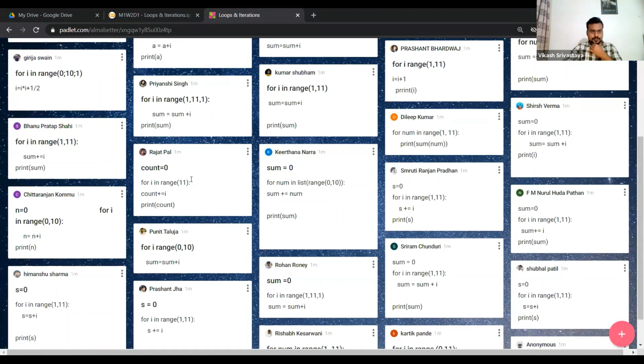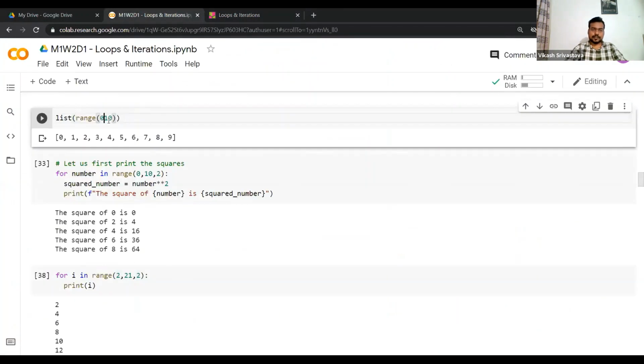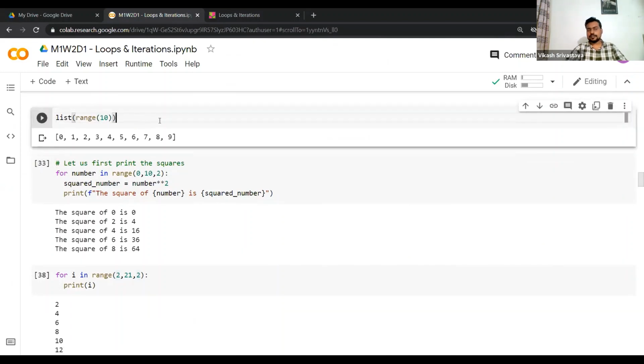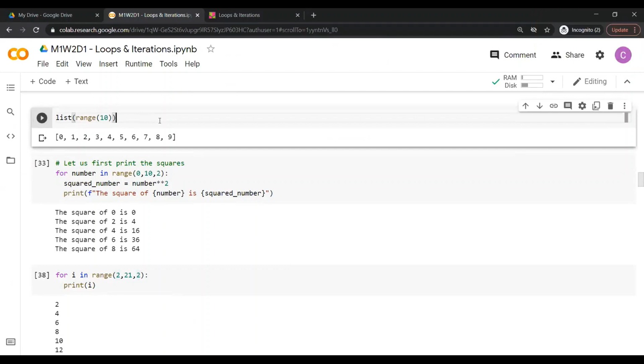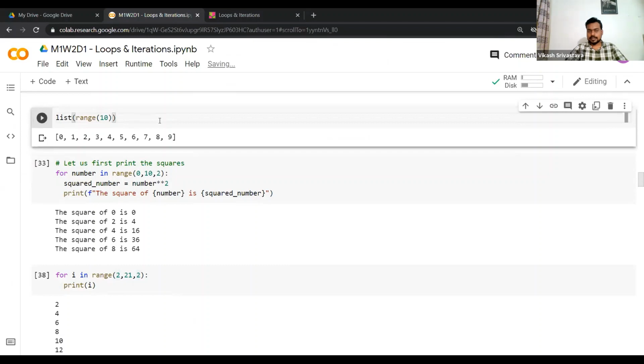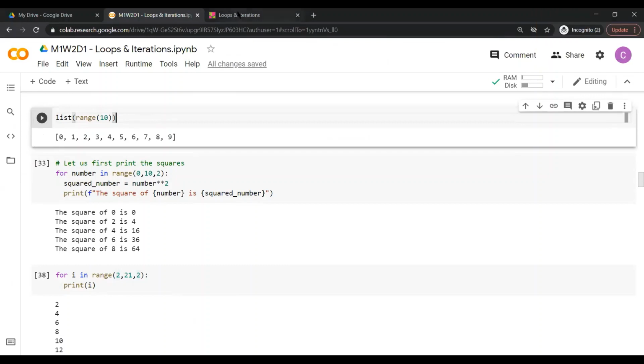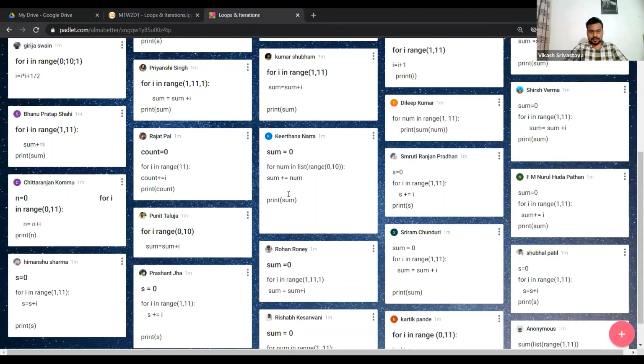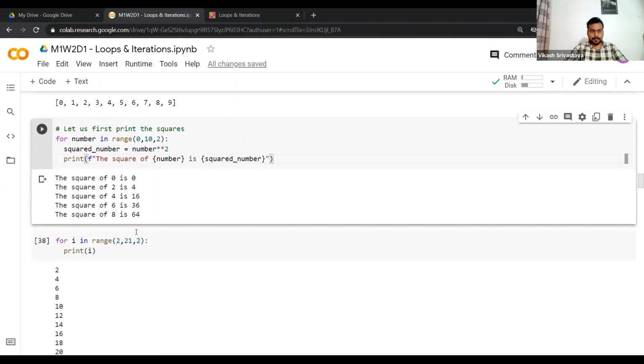Even, let's say, if I do not specify 0, what would I get? Right, so I get the same thing. So in the range, if you just specify one value, here in this case I provided 10, it will print all the numbers which start from 0 till 9, and of course with the step size 1. Okay, so this is what Rajat used. That's great.